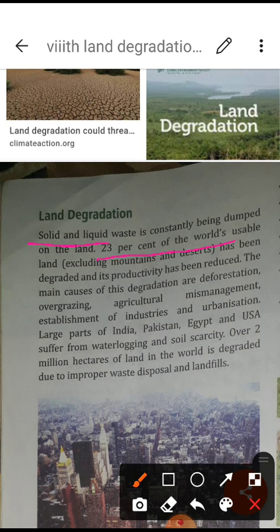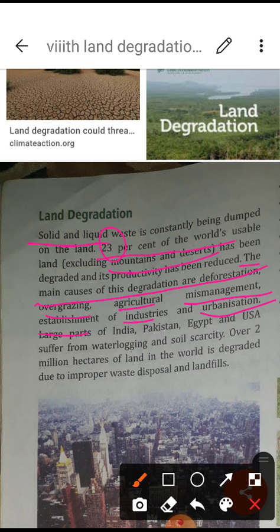I have already explained to you, when I took the land uses and the other things. So, excluding the mountain and desert areas, we have only 23% of the land that we can use, which is the plain area, and that has also been totally degraded by different human activities. In this way, students, we can understand the main causes of this degradation are deforestation, overgrazing, agricultural mismanagement, establishment of industries and urbanization.